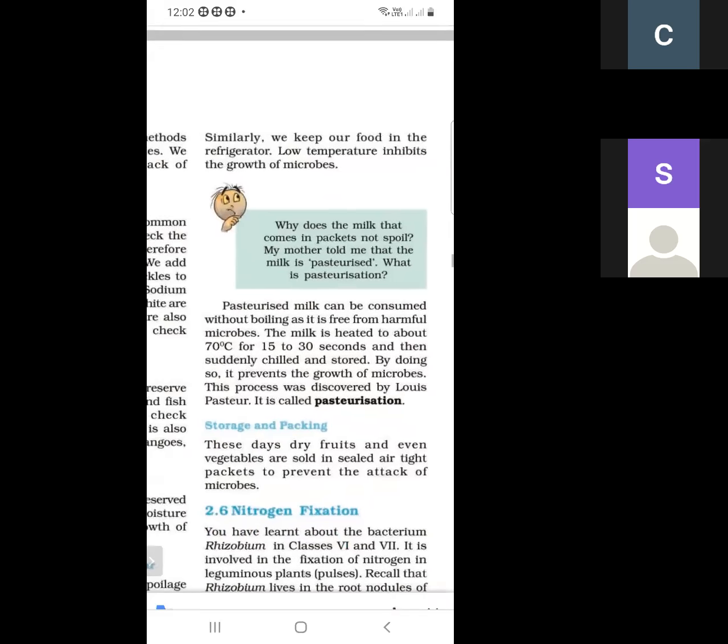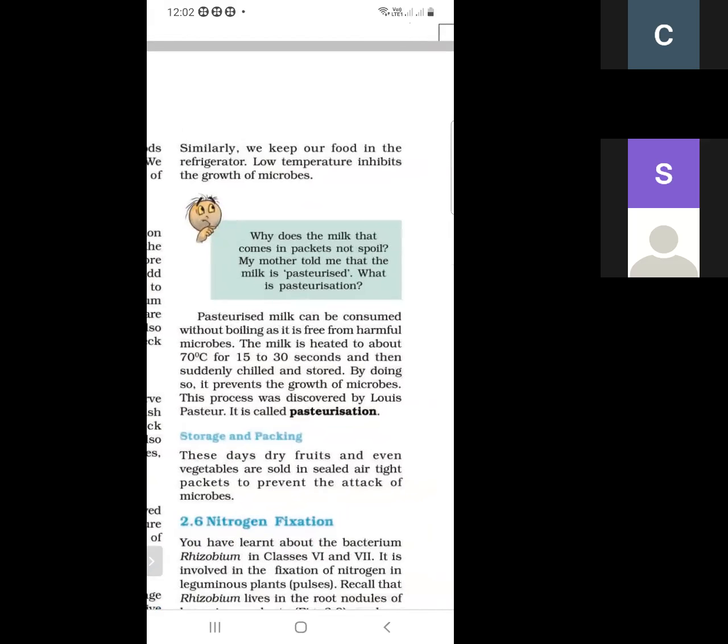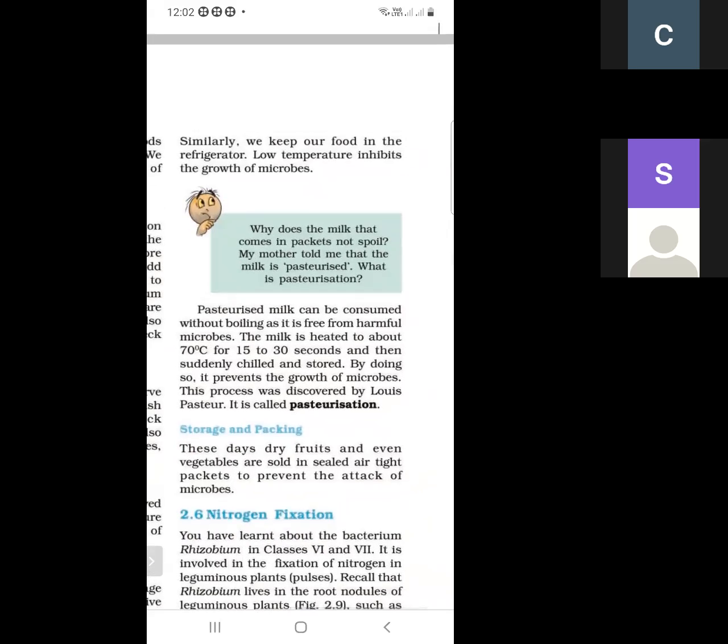So what do I mean by pasteurization? When we boil milk at about 70 degrees Celsius for 15 to 30 seconds, and then suddenly chill it and store it, this prevents the growth of microorganisms.